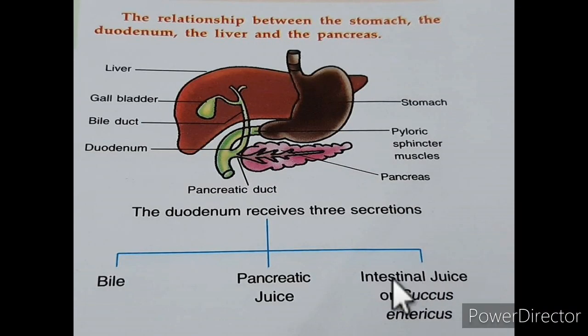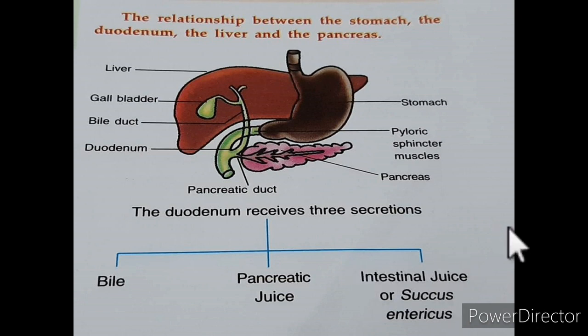So next is the pancreatic juice made in the pancreas. This leaf-like structure is connected with the duodenum, upper part of the small intestine. It secretes trypsin and lipase enzymes. Trypsin for digesting proteins and lipase for breaking down of emulsified fats. And the third is the intestinal juice, which is also known as succus entericus.